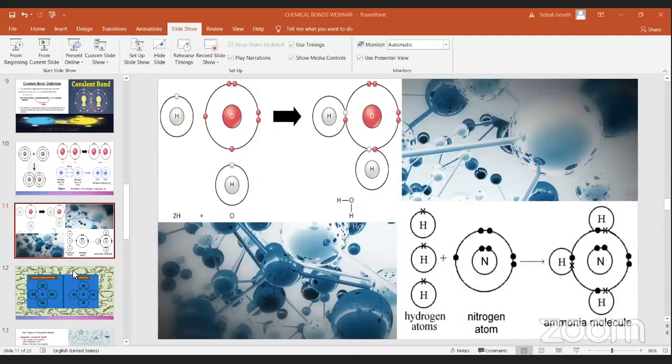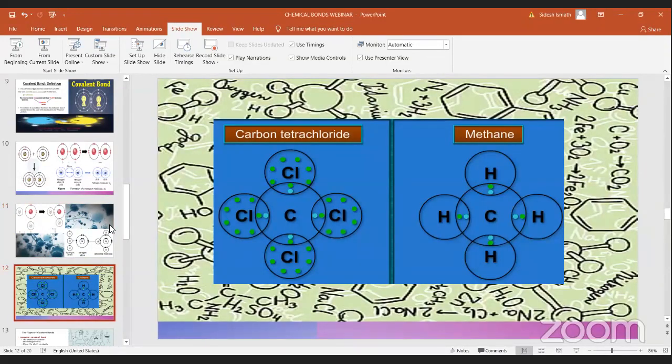It is also an example of carbon tetrachloride and methane. Now here you can see carbon. In carbon's valence shell, how many electrons are there? 4. So how many more does it need to make it stable?